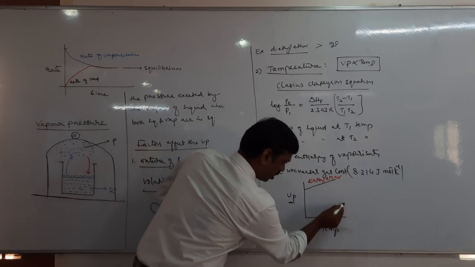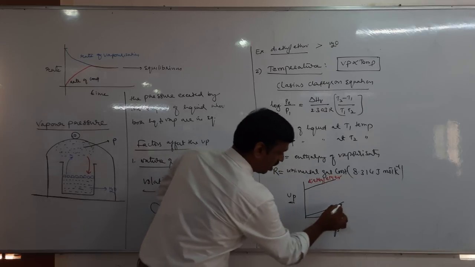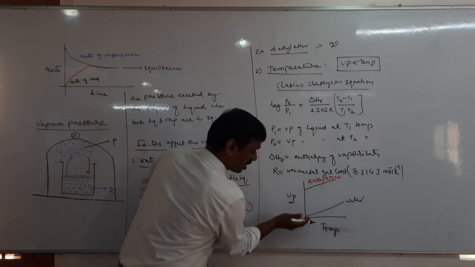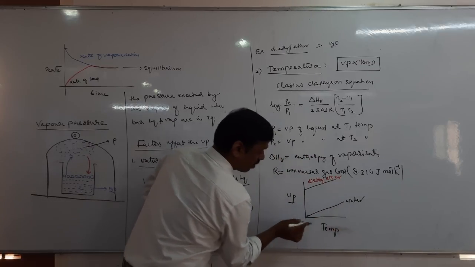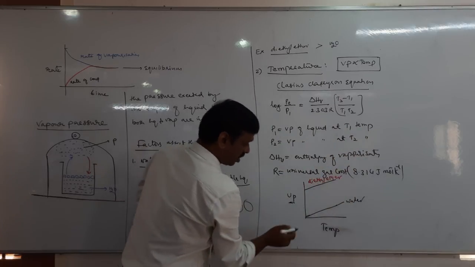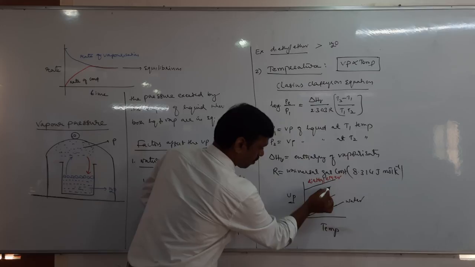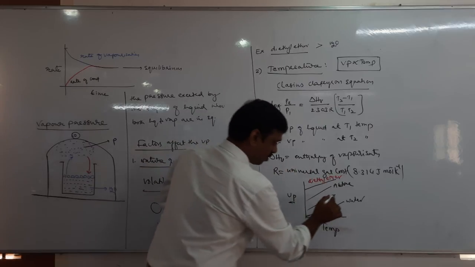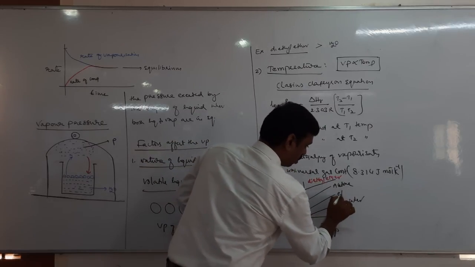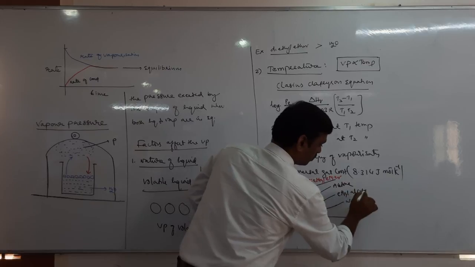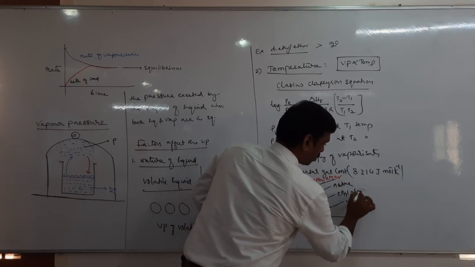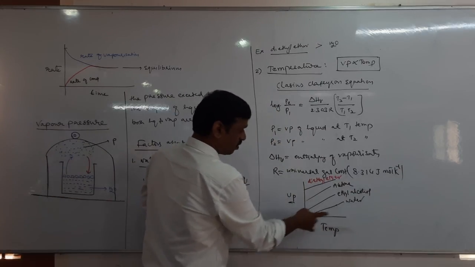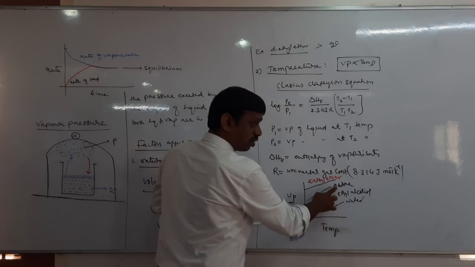Next, we usually study water. Water has the least vapor pressure. So this is for water. But as the temperature increases, what happens? Vapor pressure increases. Next you can take acetone. Acetone also has high vapor pressure. Then ethyl alcohol. Remember these four. So this graph shows water, ethyl alcohol, acetone, and diethyl ether.